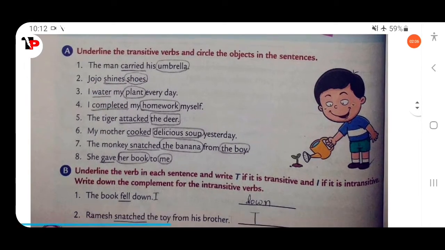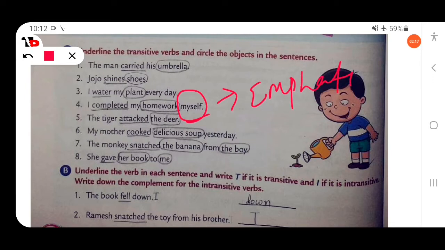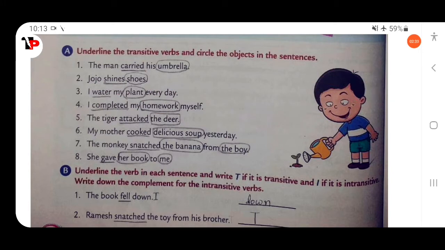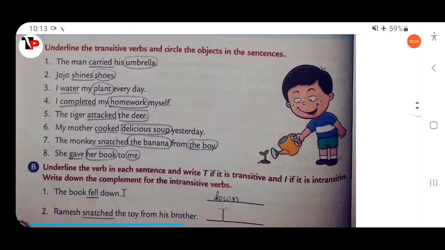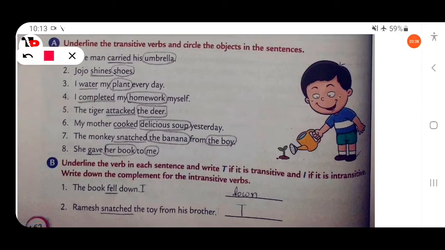Then next, I completed my homework myself. Here the word myself is known as an emphatic pronoun. So I completed my homework. Completed what? Completed homework. So here homework is the object and completed is the transitive verb. Then next, the tiger attacked the deer. Attacked whom? Here, the deer. So here the deer is a direct object and attacked is the transitive verb.